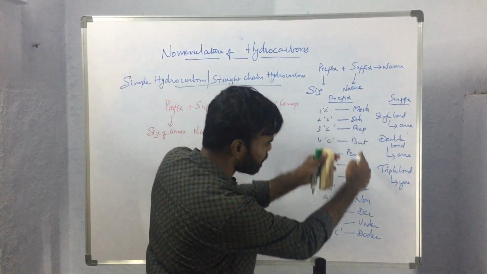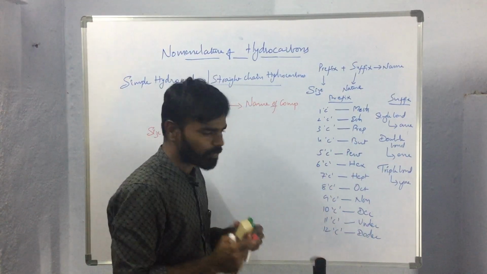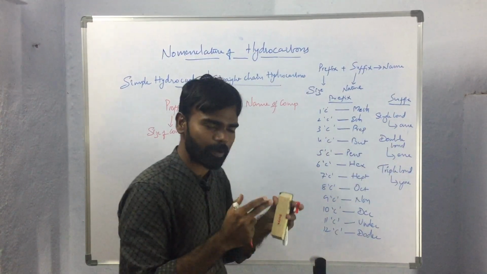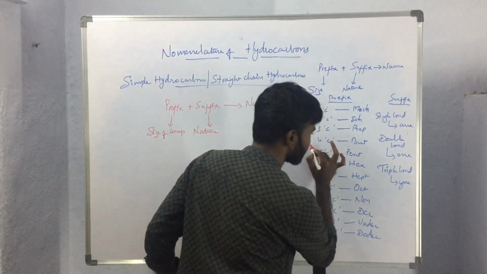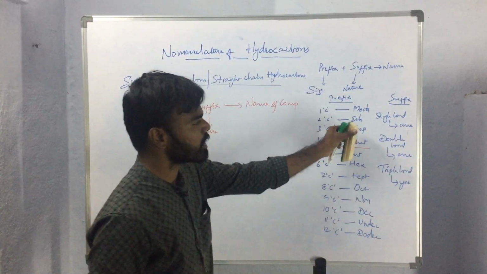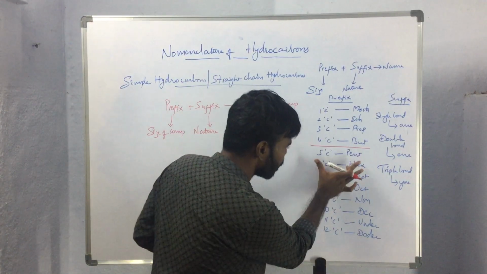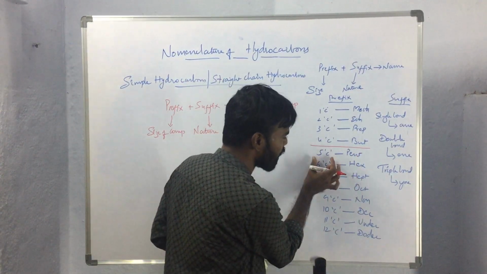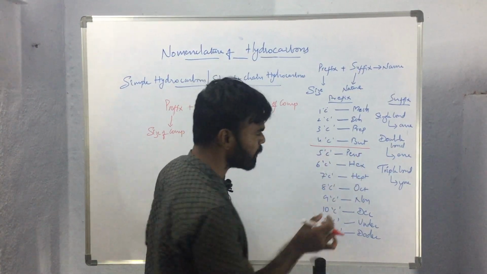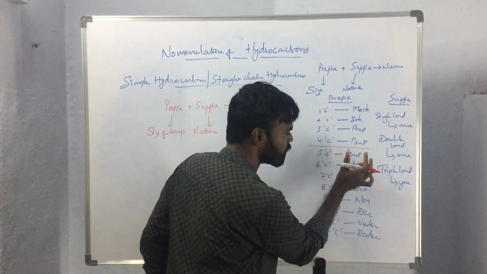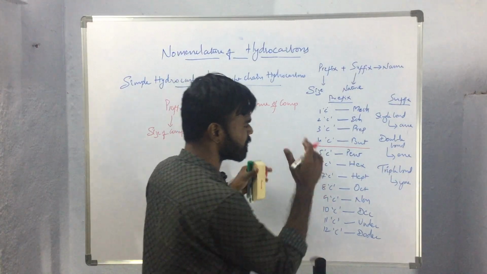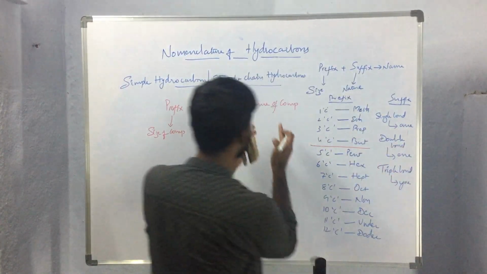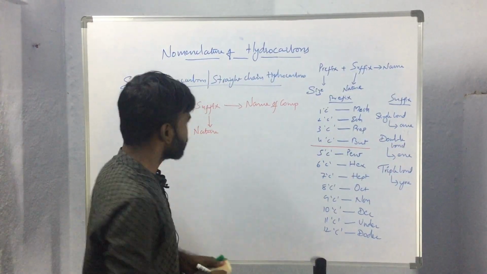So these are the prefixes prescribed by IUPAC, and these are the suffixes prescribed by IUPAC. Up to 4 carbon atoms we will be using the general names, and for compounds having 5 carbon atoms or more we will be using the Greek numericals as the prefixes. So by mixing the prefixes and suffixes we will be getting the name of the compound.